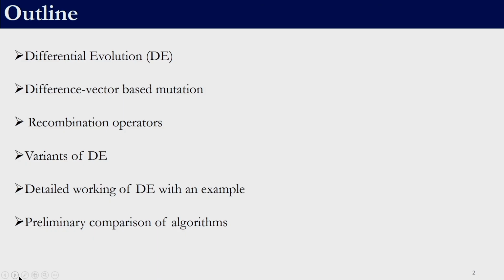First, we will see what is differential evolution. Differential evolution primarily consists of two operations. One is called mutation and another one is called recombination. So, we will look into those operators, mutation and recombination operators. Depending upon minor variation, we have a few variants of DE, we will look into that, and as usual we will take the example of the sphere function and look into the detailed working of DE, and then we will do a preliminary comparison of the three meta-heuristic techniques that we have studied so far.